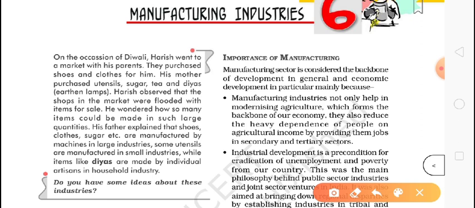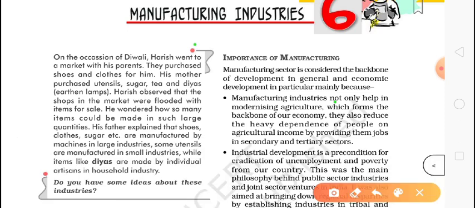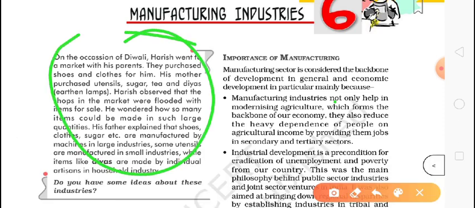Now let us take a simple example. On the occasion of Diwali, Harish went to the market with his parents. They purchased shoes and clothes for him. His mother purchased utensils, sugar, tea, and diyas. Diyas we all know about. Harish observed that the shops of the market were flooded with many items for sale. He wondered how so many items could be made in such a large quantity.